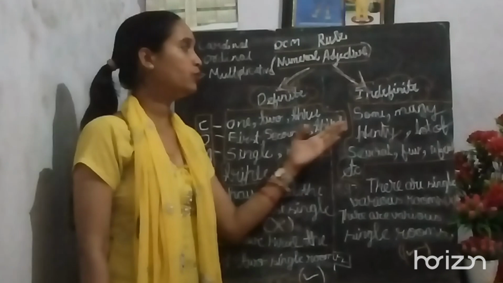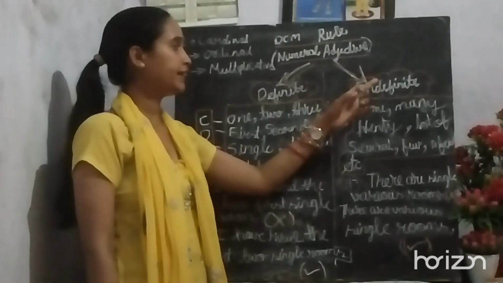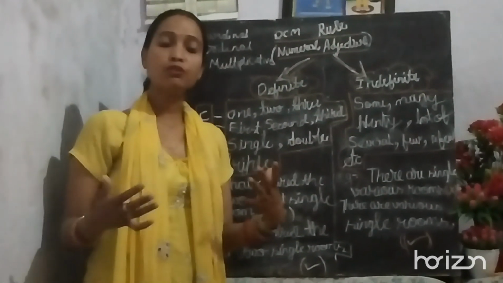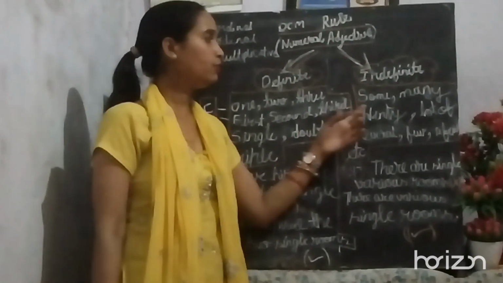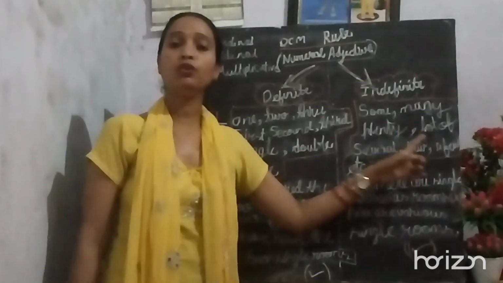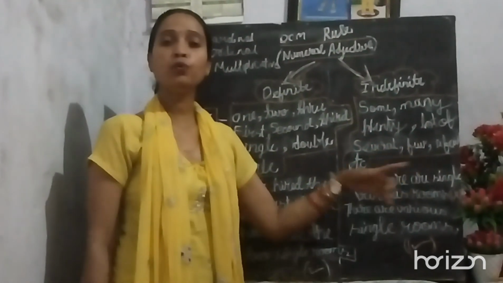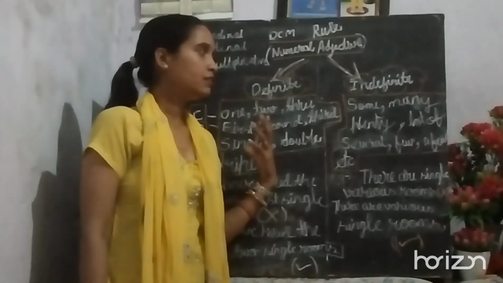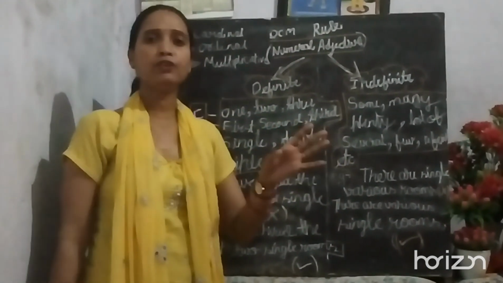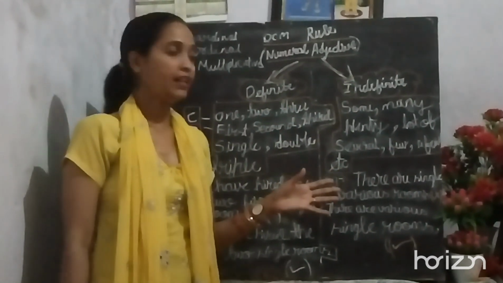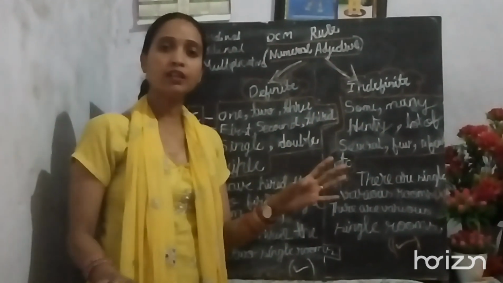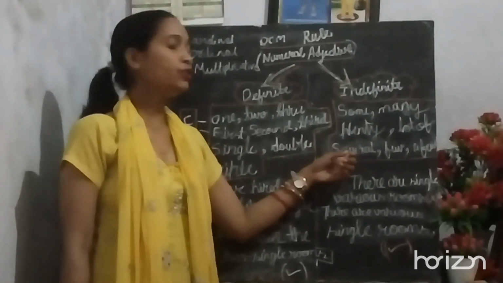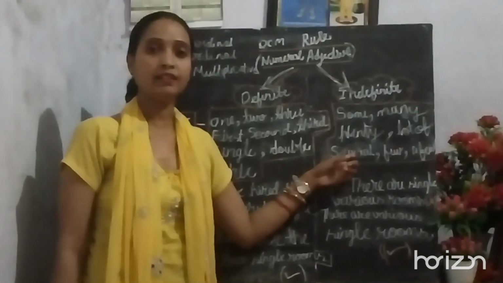Now let us move towards the indefinite numeral adjective. Indefinite, as the name makes clear, means not sure, not definite. Like some, many, plenty, lots of, several, few, a few. There are more words of this type which do not make the number clear. Like some, many. In this you are not clear about the number, how much, right?